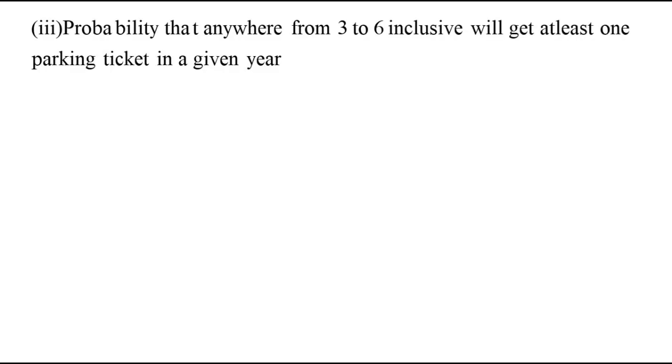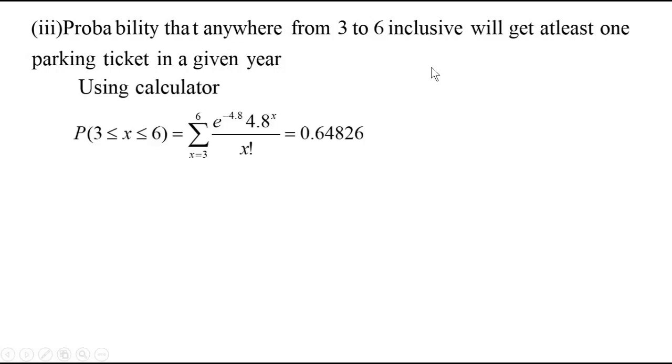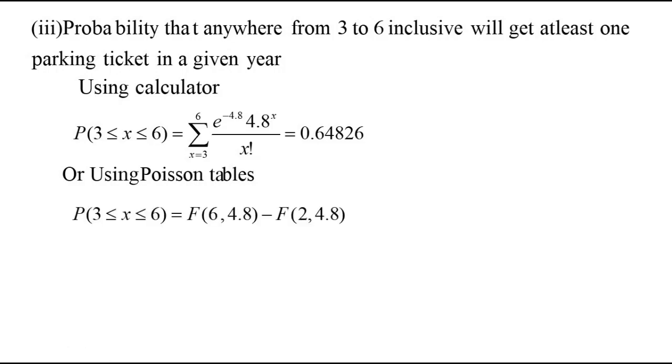Probability that anywhere from 3 to 6 will get at least one parking ticket in a given year. Inclusive means it is being included. So probability of 3 less than or equal to x less than or equal to 6. Here we have taken equal to because it is being included, so adding all the probabilities between 3 and 6. If you are using Poisson tables, you have to subtract the lower value: capital F of 6, 4.8 minus F of 2, 4.8.